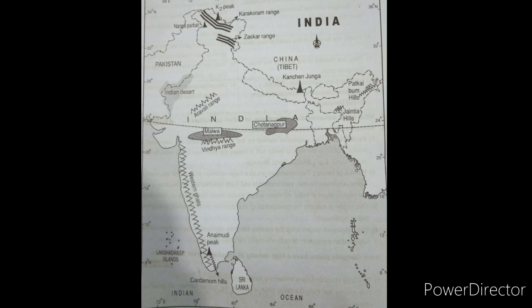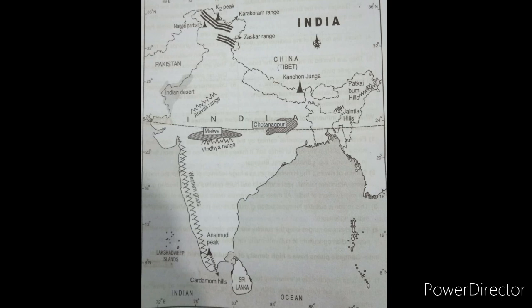Next, the Zaskar range, which is in Uttarakhand. Karakoram ranges are also mostly in Jammu and Kashmir only. Here the Indian desert, which is located in Rajasthan. Aravalli ranges, which are also in Rajasthan. Malwa plateau is located in Madhya Pradesh. Vindhya ranges also Madhya Pradesh. Chota Nagpur plateau, Jharkhand.